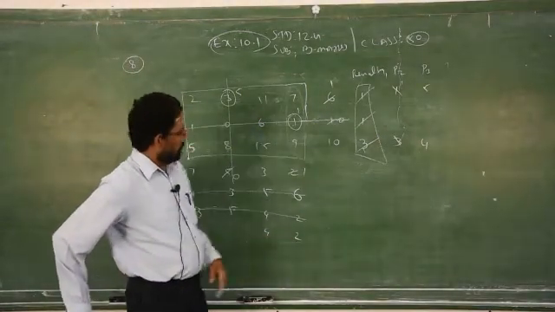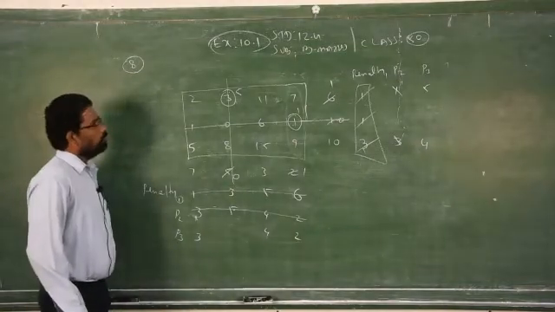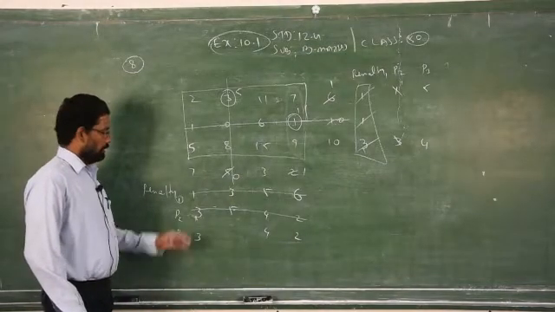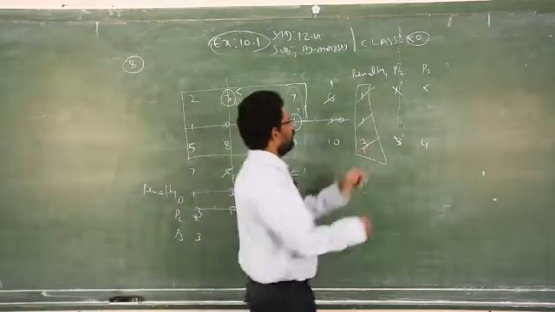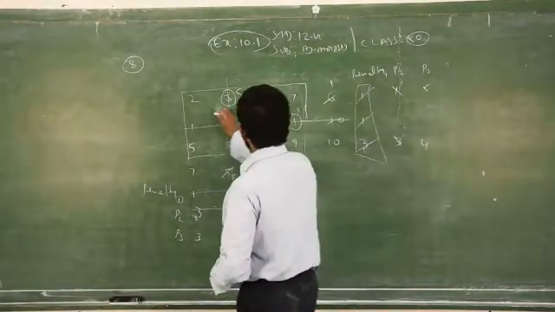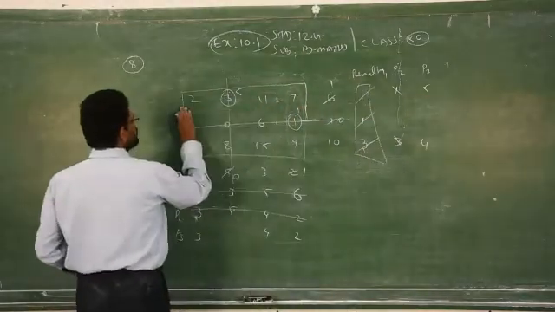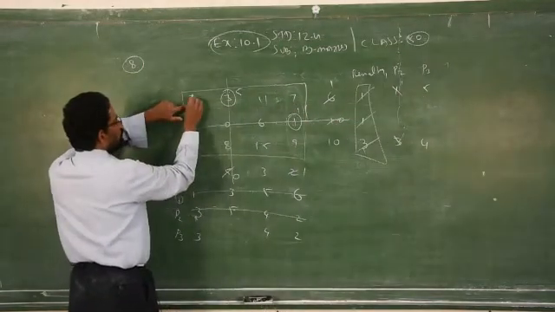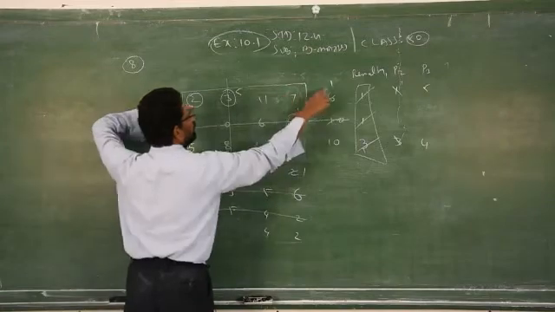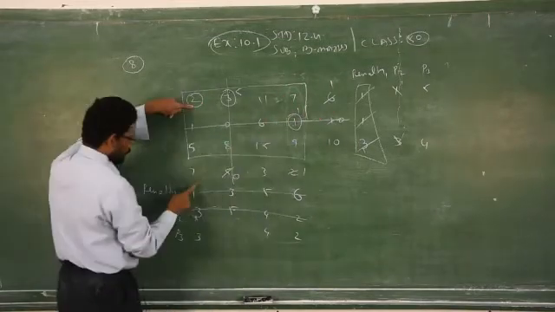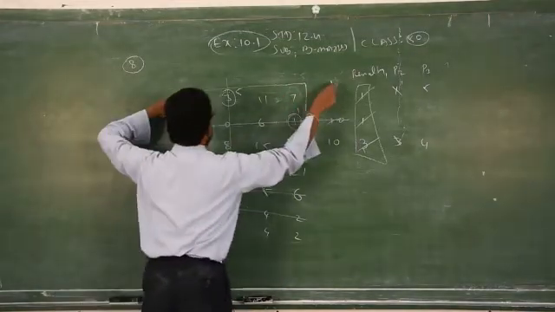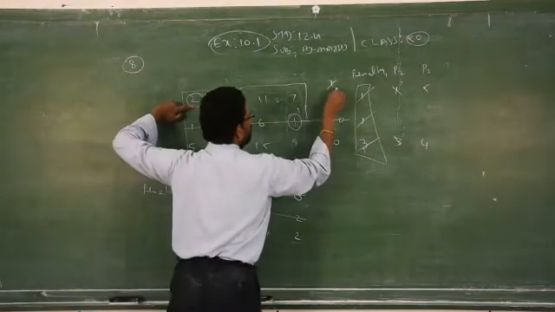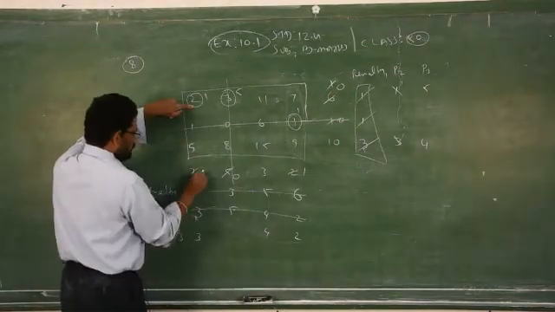So out of these, 3, 4, 2, 5, 4, which one is the maximum penalty? 5 or 4? 5. So this 5 comes under the first row. In the first row, which one is the least value? Because 5 is the maximum one. Which one is the least value in the first row? 2. Circle it. Corresponding the supply and the demand. Supply is 1, least 1. This will become 0. Then this is 6.